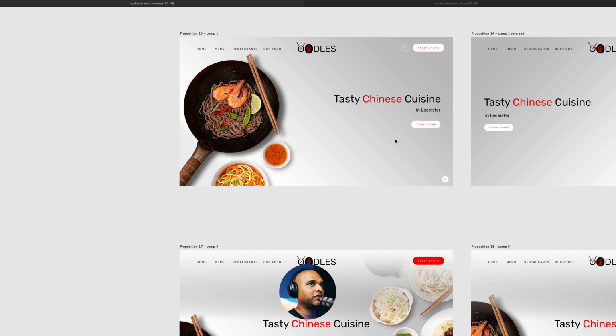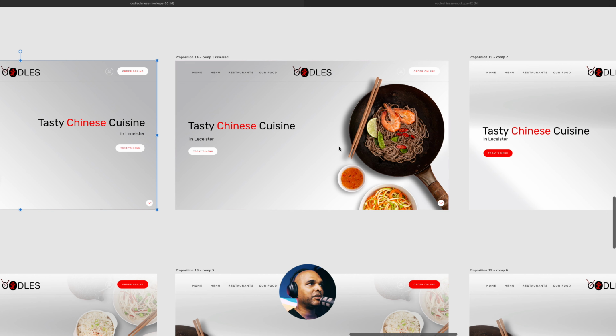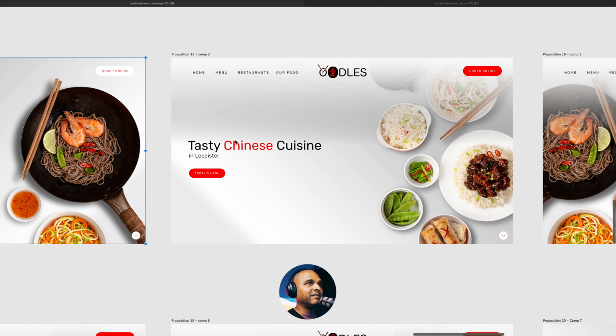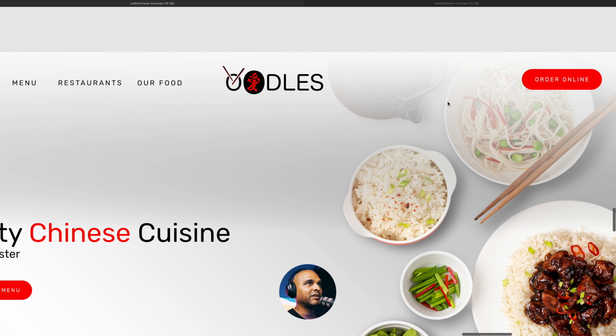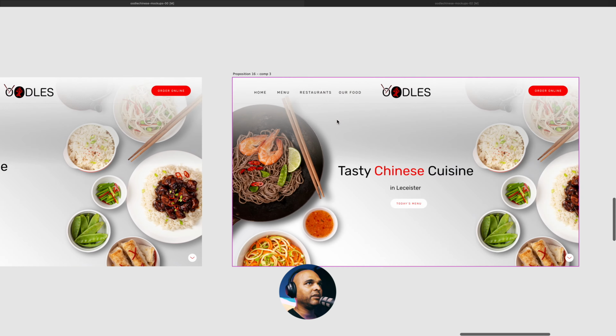I tested this version here, but the problem is that both call to actions were on the same side. I tried this one, but it was nice, but a bit empty. I tried this one. It was nice, but not colorful enough. The black pen here is good, but here it felt empty. Plus, because there were some elements on top, I had to use a gradient to cover the elements and make sure you could read the menu and the logo.